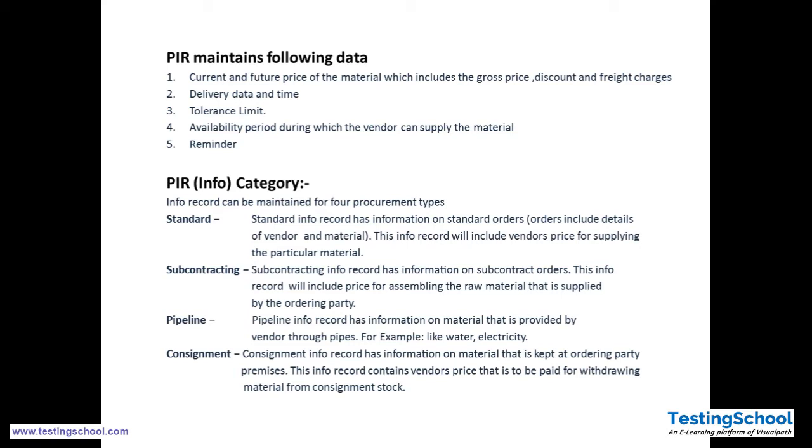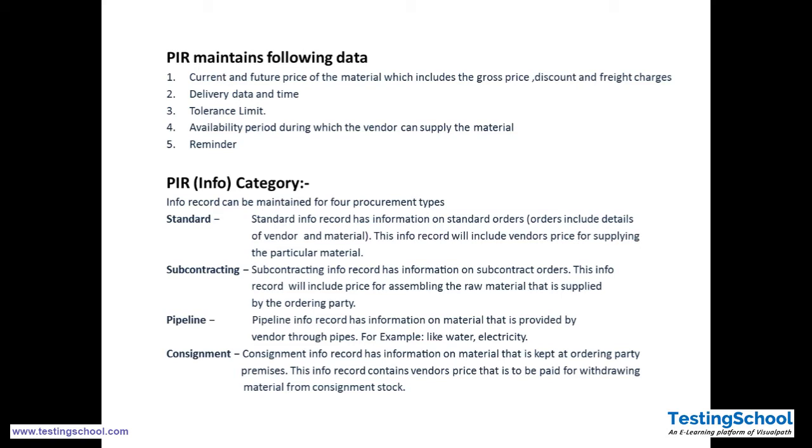If an order has been raised for 100 quantity and the tolerance is 5%, then the vendor can supply 95 or 105 quantity of goods. So 5% is the tolerance. Sometimes they set this tolerance so that the vendor has the flexibility to supply a little less or a little more.